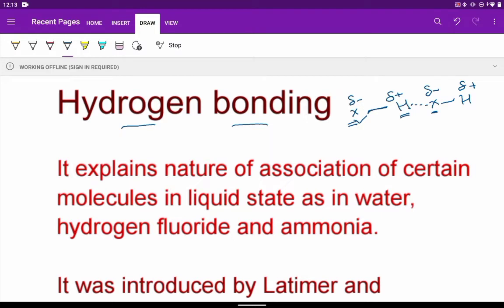Hydrogen bonding tells us about the association of some molecules which are present in liquid state, as in case of water, H2O, HOH. Because of hydrogen bonding between the two different molecules of water, it will lead to their association and we find it in liquid state. In hydrogen fluoride as well as in ammonia, hydrogen bonding is present.